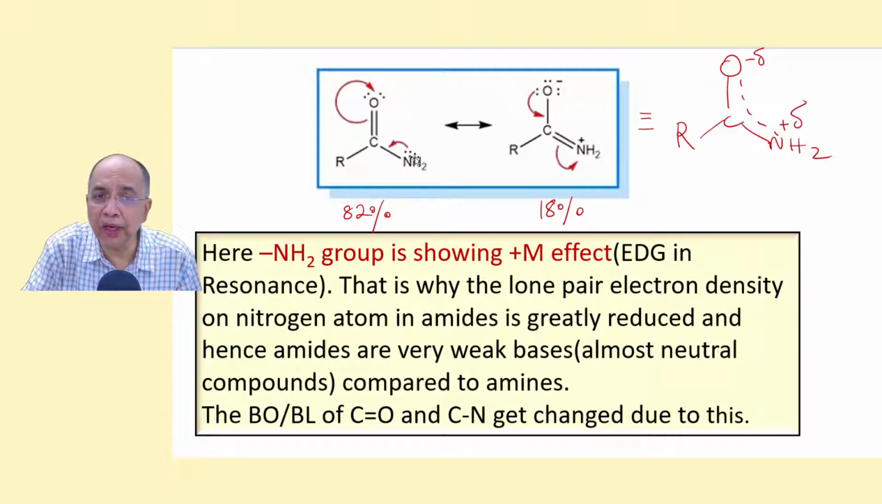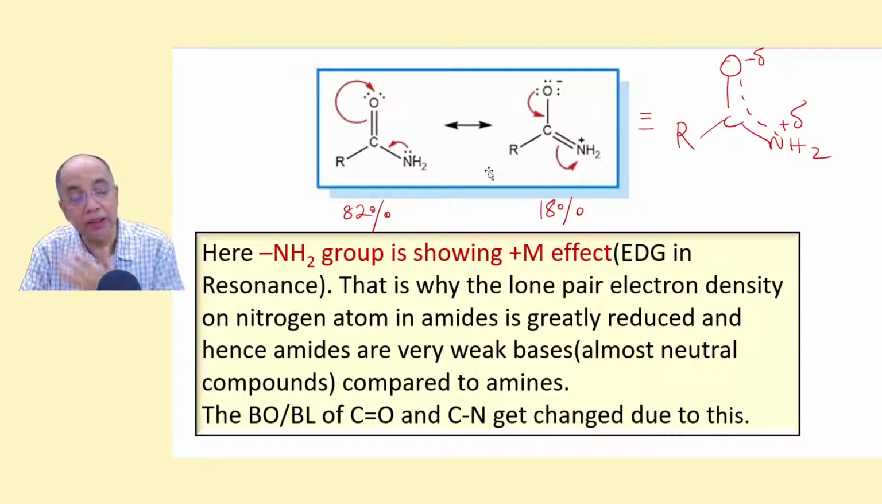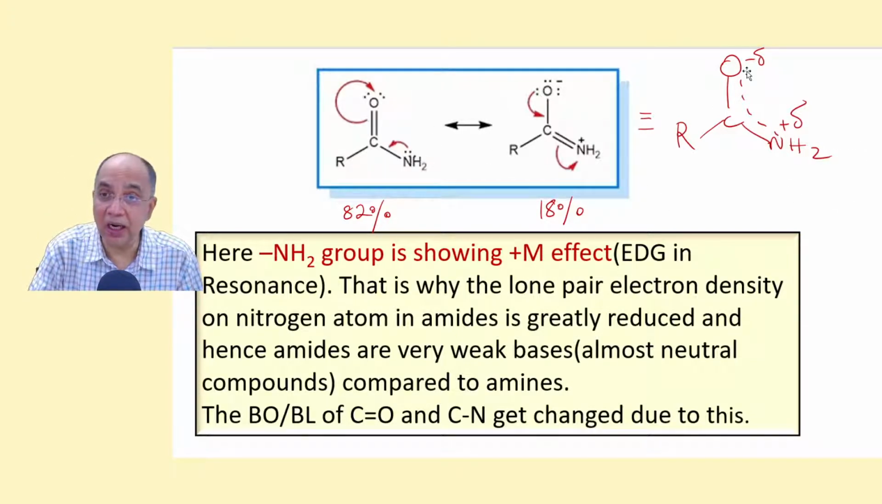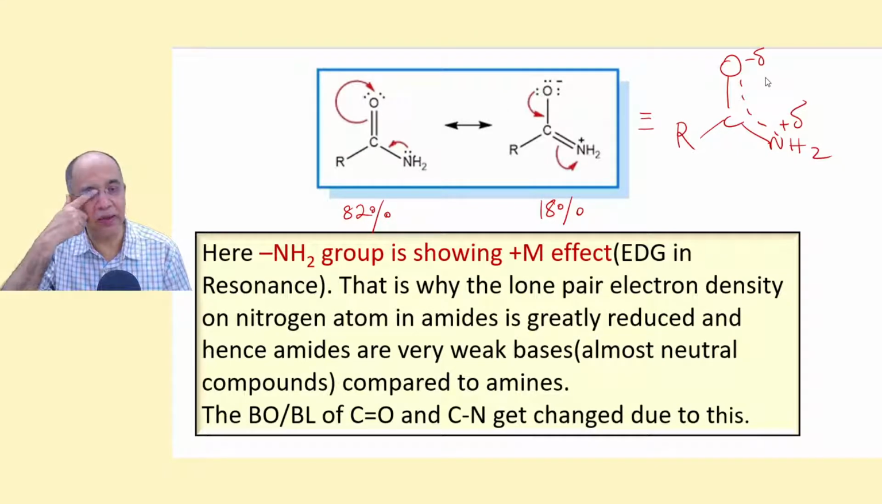Now this lone pair and this pi bond, this is an allylic lone pair. So you have pattern 4 you can apply to produce an ionic dipolar resonating structure. It is less stable, but still it contributes 18% to the hybrid. As a result, the bond order and bond length are changed. This double bond C=O acquires some single bond character, and this single bond acquires some double bond character, right? And the charge, this is plus delta and this is minus delta.